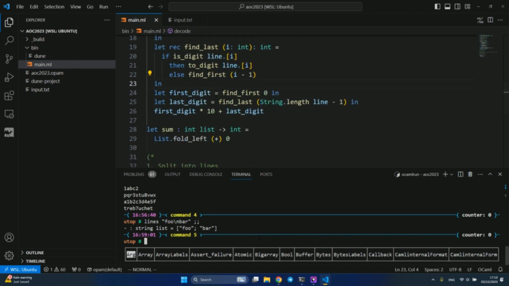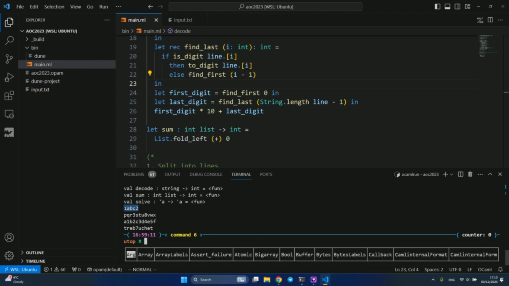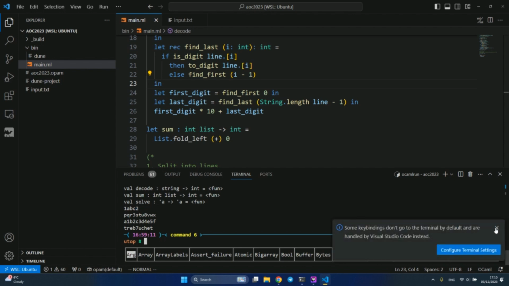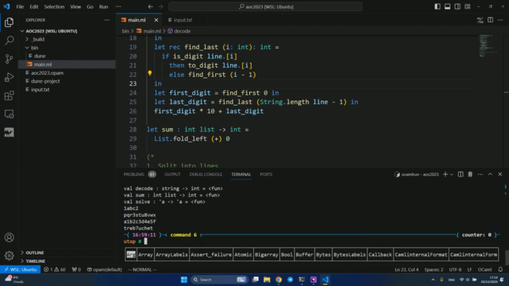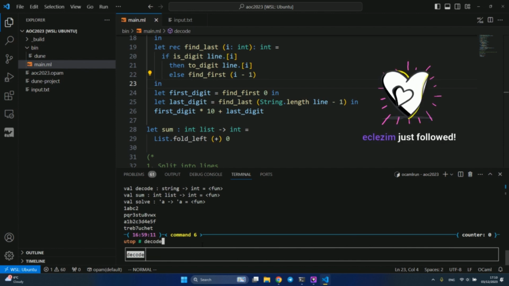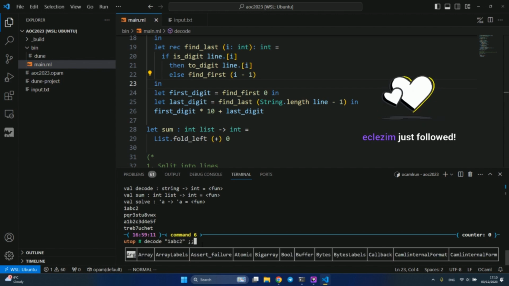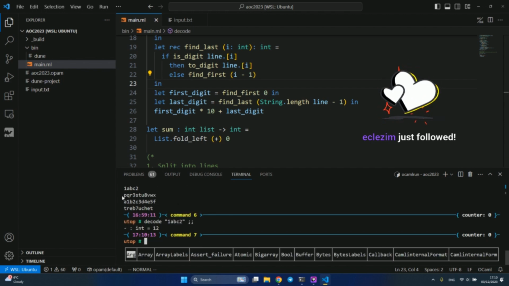Again, let's try to test this function. We might have written complete bollocks here. If I just copy this example and run decode on it, we should get 12. Okay, we get 12. Let's do some more testing.